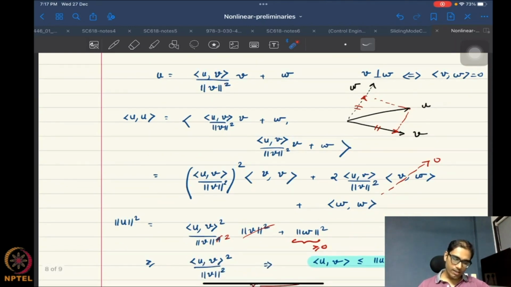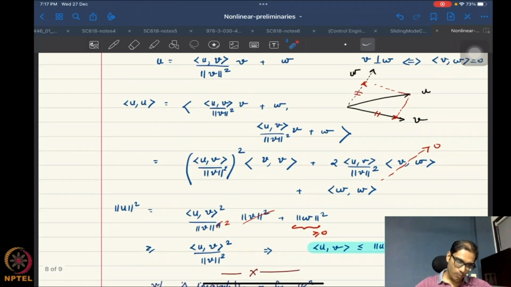All right, great. So basically using the fact that any vector can be written in components of a vector v and something orthogonal to it, and this orthogonality is being defined by the inner product. It's not necessarily 90 degrees or anything like that. It's being defined by the inner product. You may choose some funny inner product for which it is not 90 degrees.